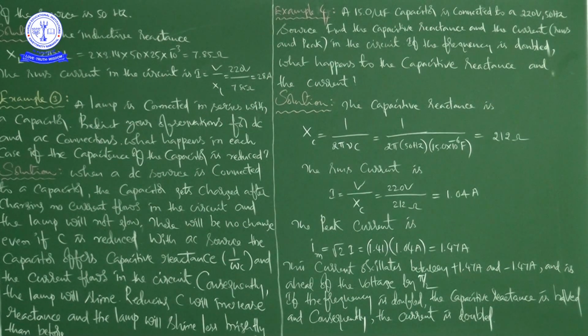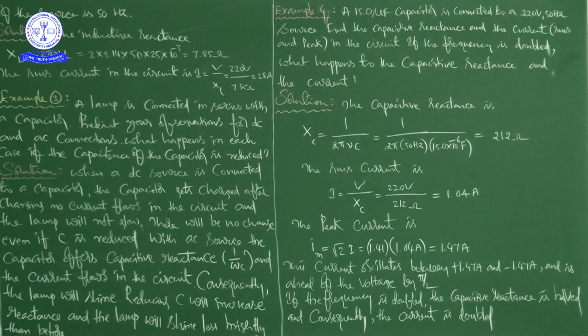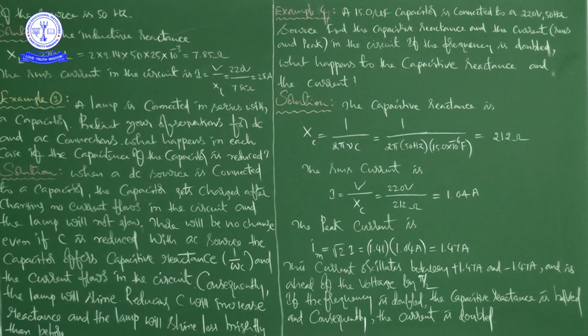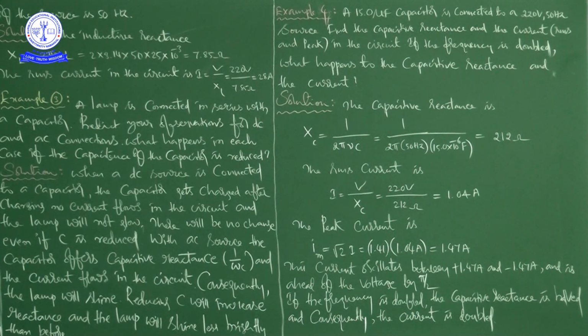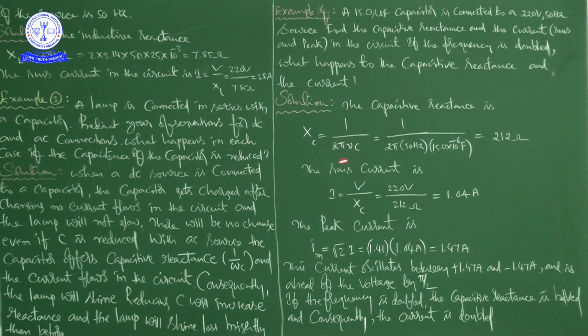Now, next this part of the question. If the frequency is doubled, what happens to the capacitive reactance and the current? Okay. So, if the frequency is doubled, the capacitive reactance becomes half. How is it possible to say like that? See this formula.